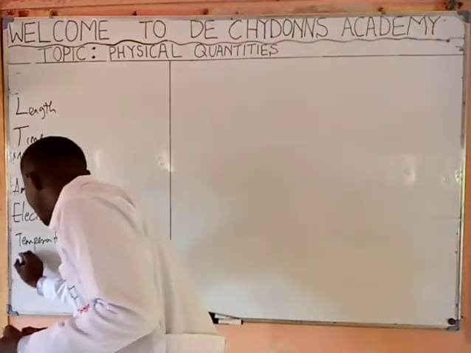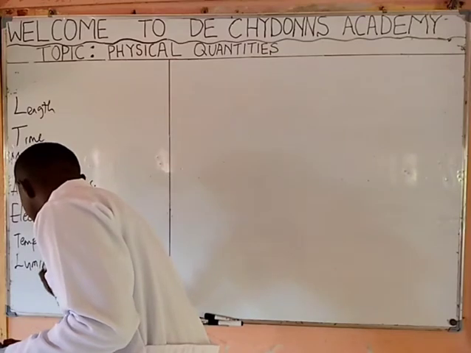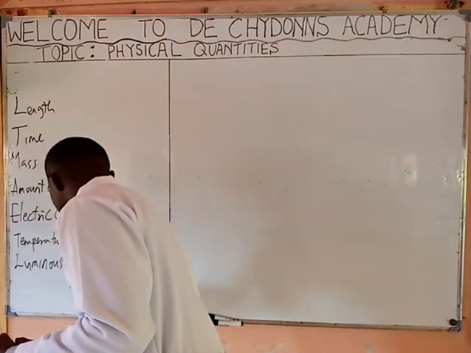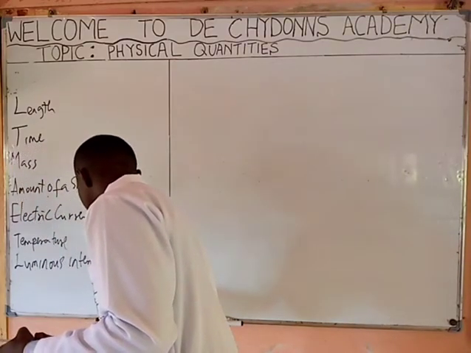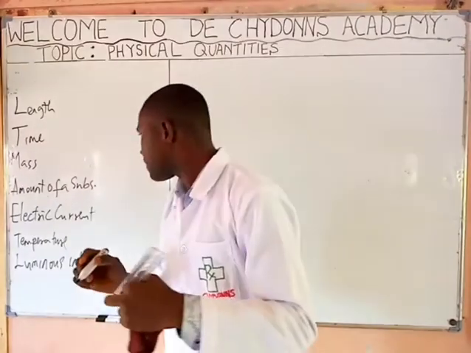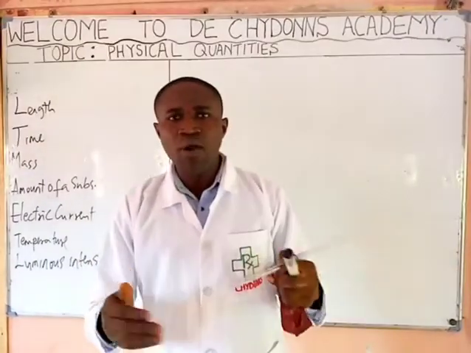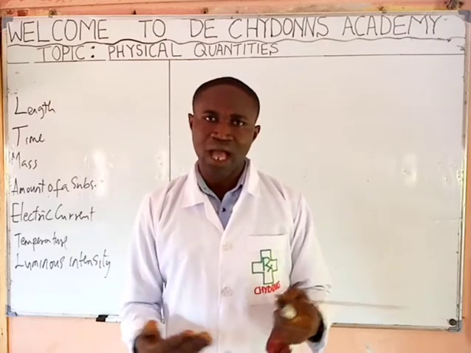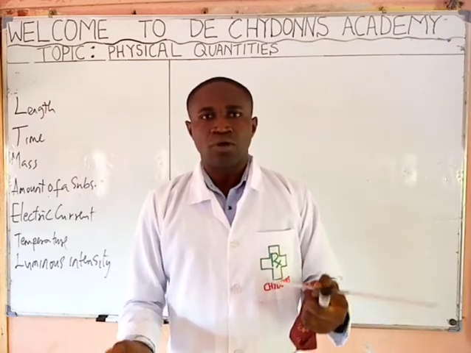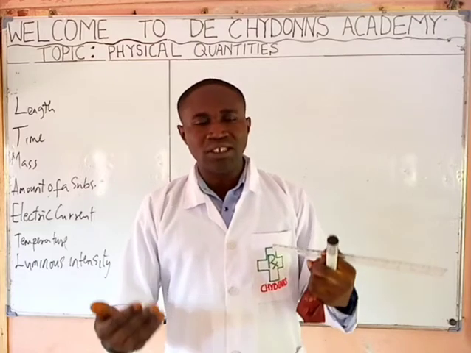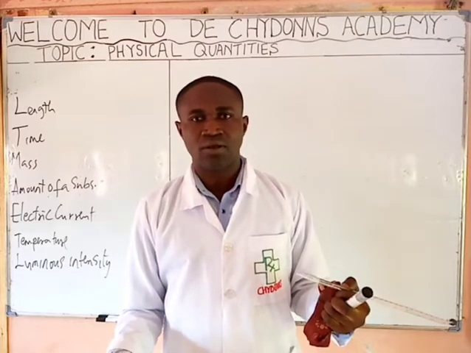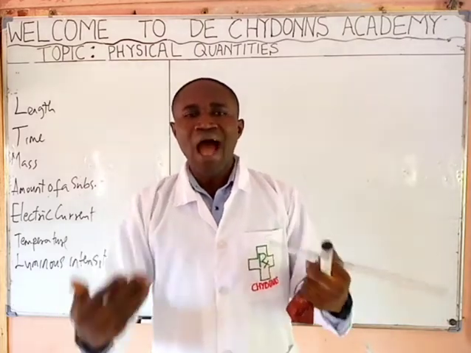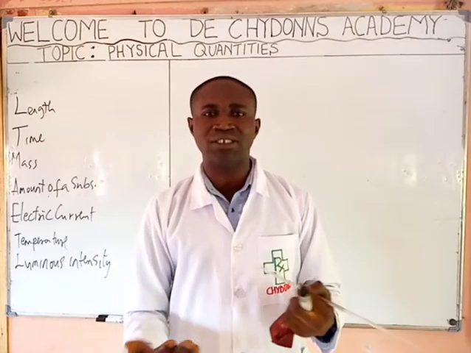That is, luminous intensity is a physical quantity. Can we measure out the pressure of a fluid? Yes, we can do that. That is, pressure is a physical quantity. So, we have many physical quantities in this life.